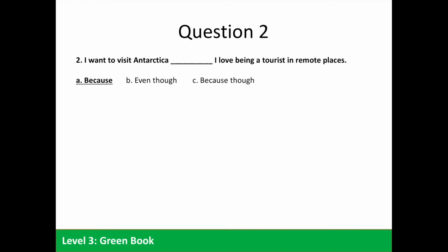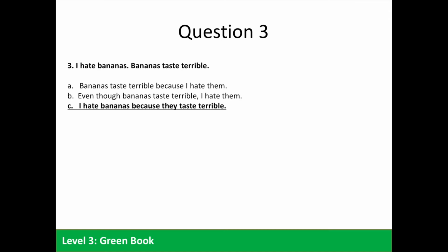Question 2. I want to visit Antarctica, blank, I love being a tourist in remote places. Again, wanting to visit Antarctica is something positive. I love being a tourist, also positive. So this must be the reason we want to visit Antarctica. So A is the correct answer. Question 3. I hate bananas. Bananas taste terrible. Again, hating bananas and tasting terrible, these are two negative things. So we probably have cause and effect. We can join with because. So C is the best answer.